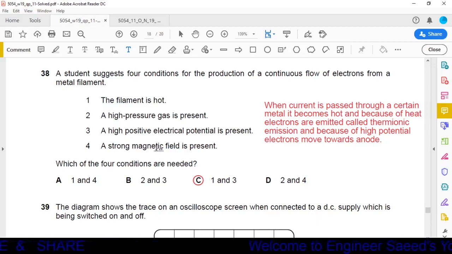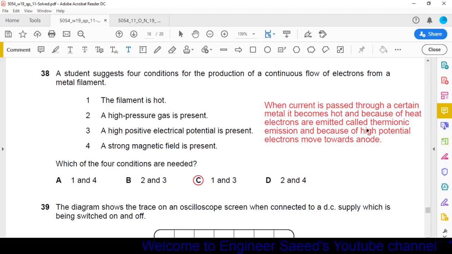From thermionic emission, some explanation is given here. When current is passed through a certain metal, it becomes hot, and because of heat, electrons are emitted, called thermionic emission. The first thing, the metal plate should be hot. So the first condition is fulfilled.